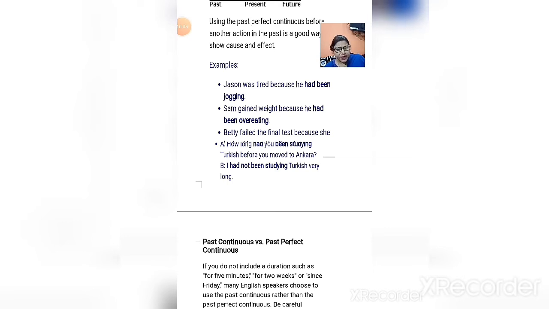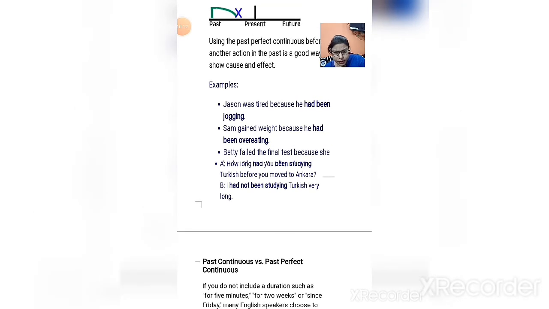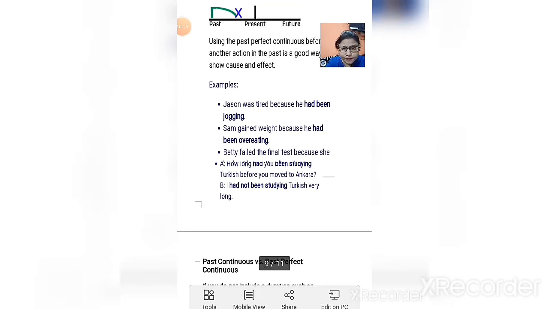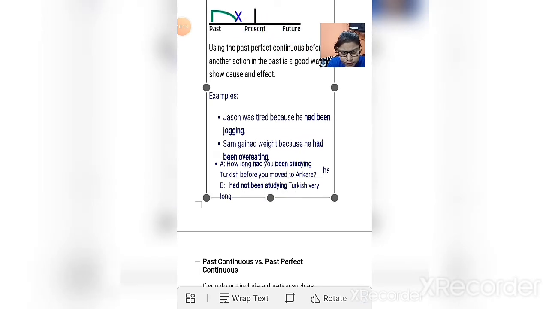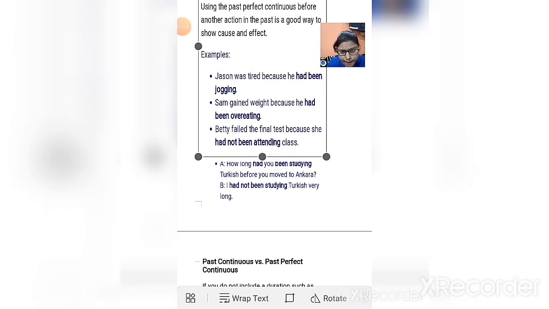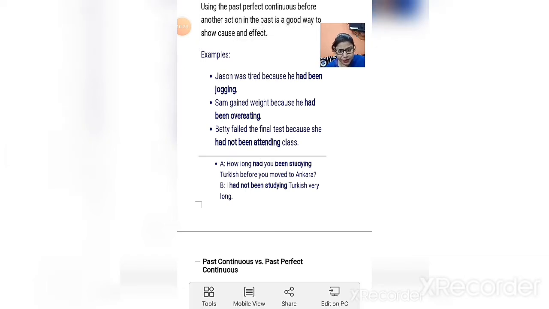Betty failed in the final test because she had not been attending the class. See that it is affected by another action, no? As she had not been attending class, she failed.